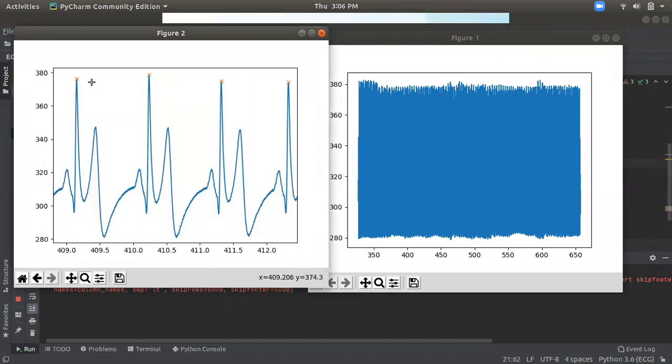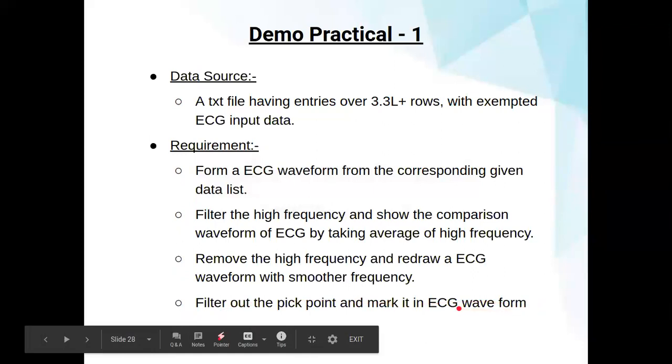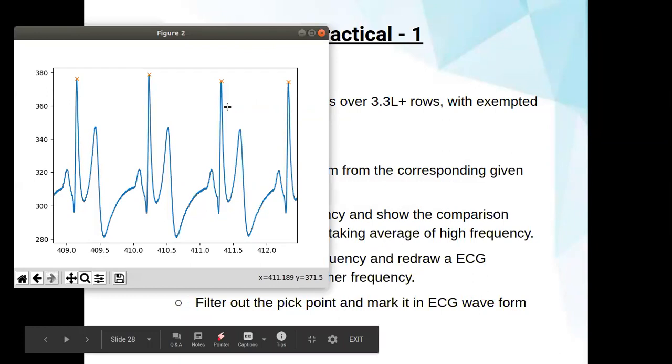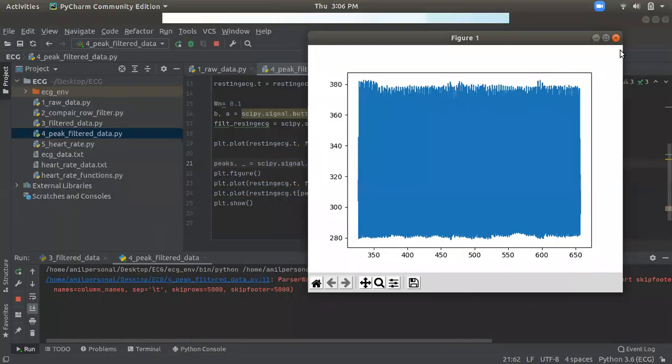Now you can see we only need the peak points above 360. We don't need any peak points for the rest. So in this way, our fourth requirement is also done, right? Filter the peak points and mark the ECG waveforms. This is marking the ECG waveforms, right? So let's discuss one by one.